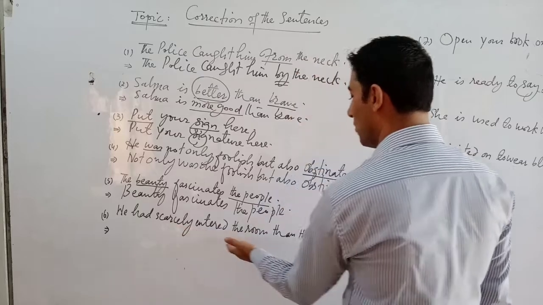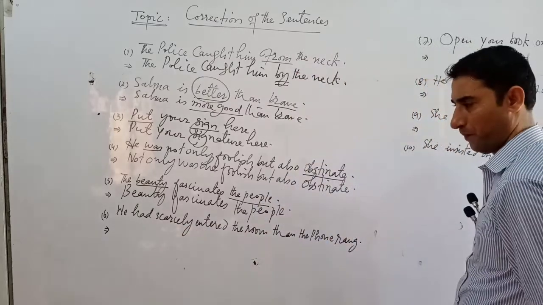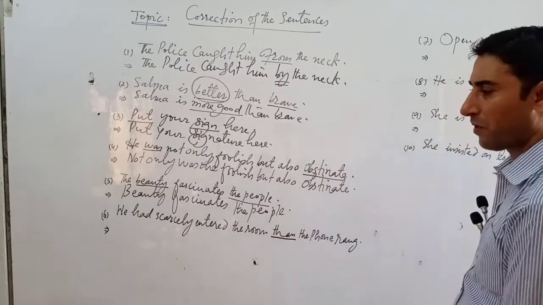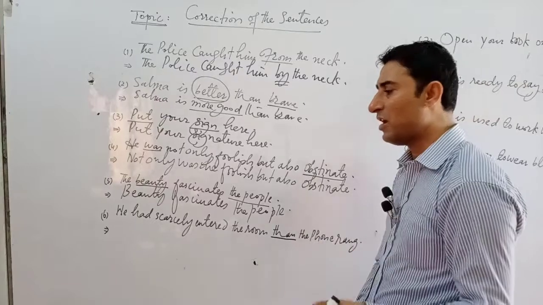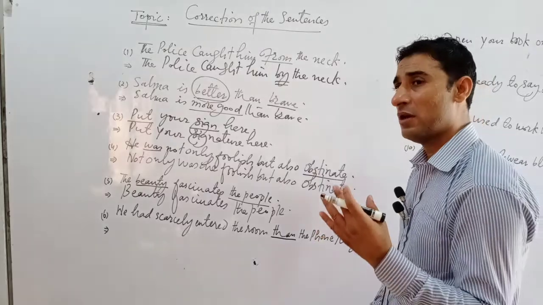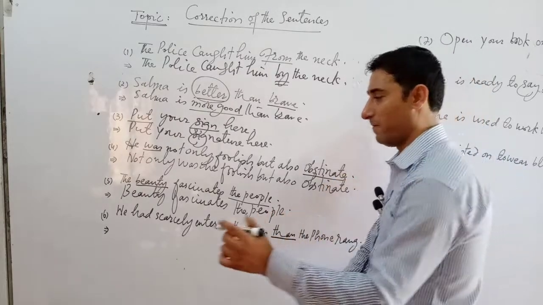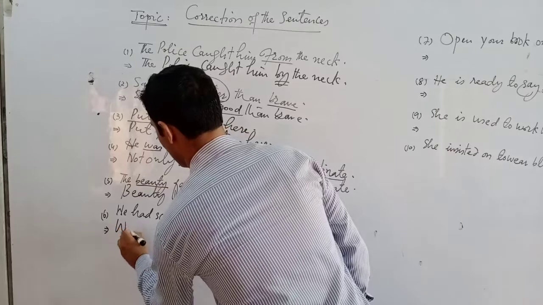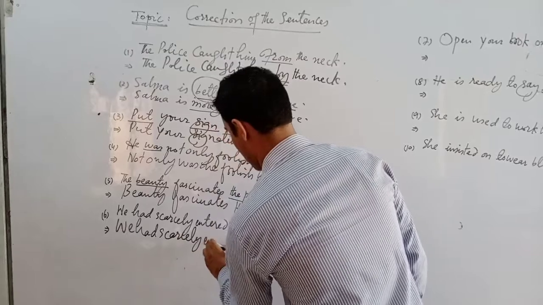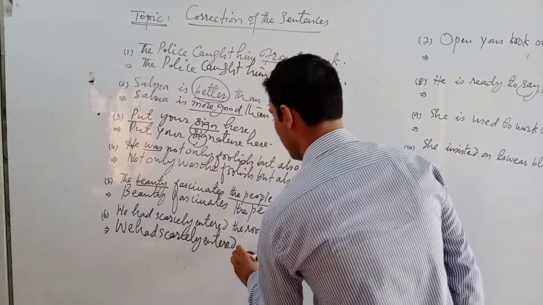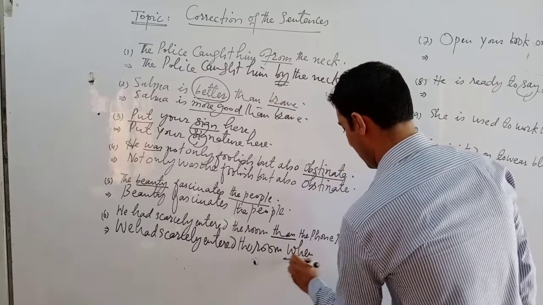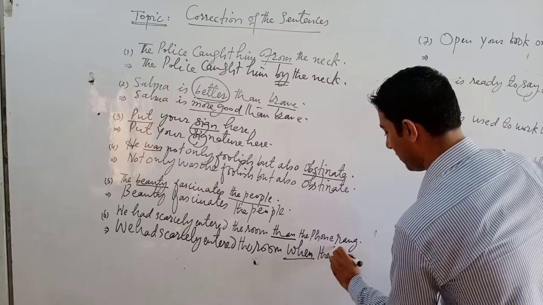Here is another example. We had scarcely entered the room, then the phone rang. Here is mistake in this conjunction. Whenever we use scarcely and hardly in a sentence, then we have to use the word when as a conjunction. We had scarcely entered the room, when the phone rang.